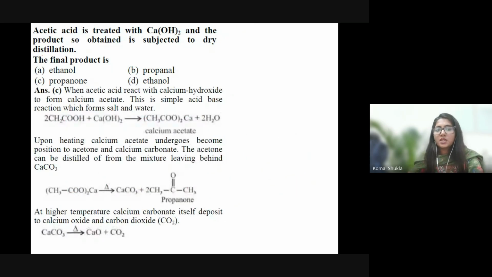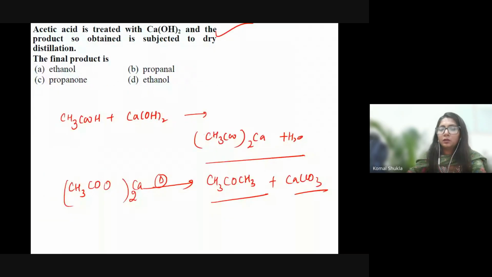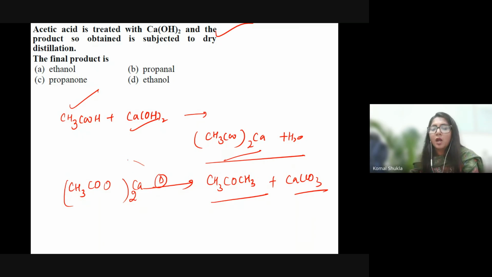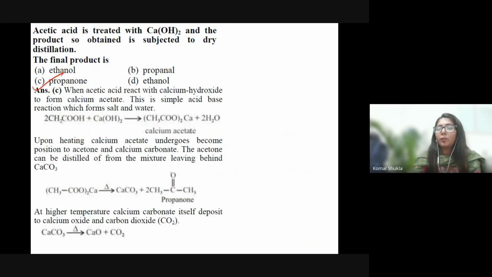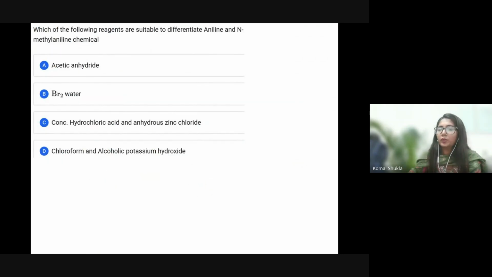So, the answer is propanone. Again, acetic acid is going to react with calcium hydroxide, then definitely calcium acetate will form. Then if you are heating this calcium acetate too long, definitely propanone is going to form and you are having carbon dioxide, which itself is going to react with CaO to form CaCO3. Now, which of the following reagents are suitable to differentiate between aniline and N-methyl aniline chemically?